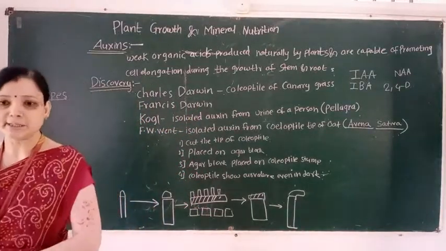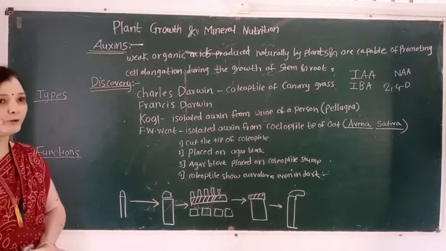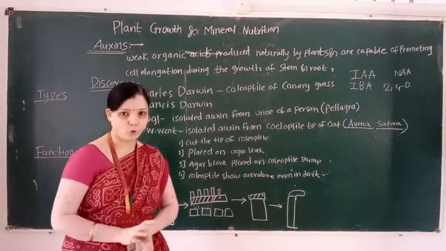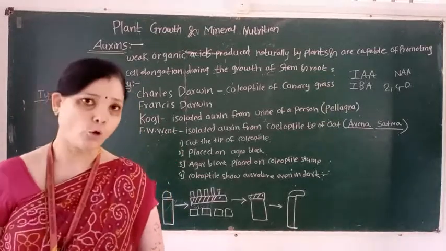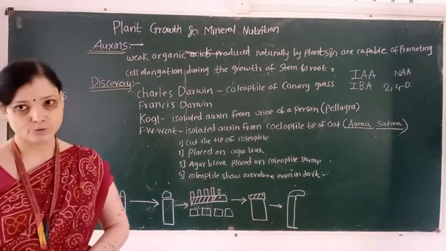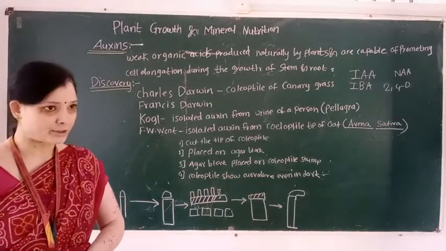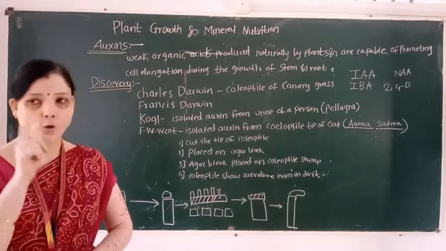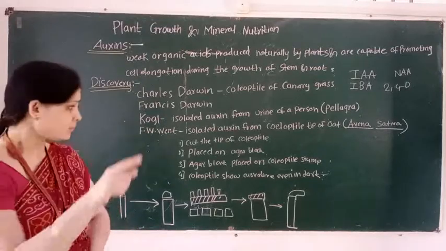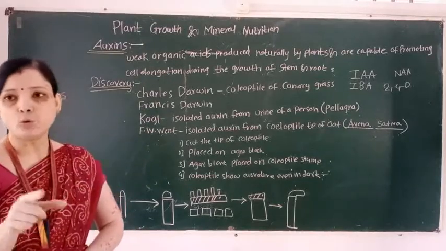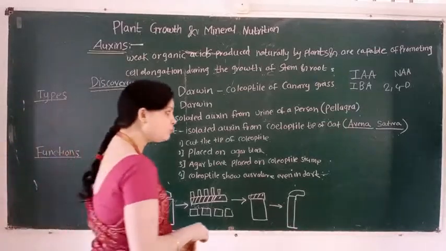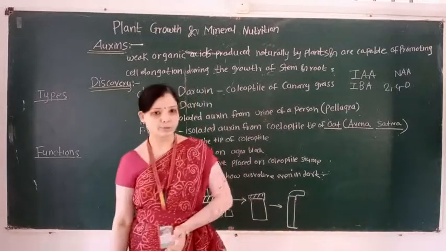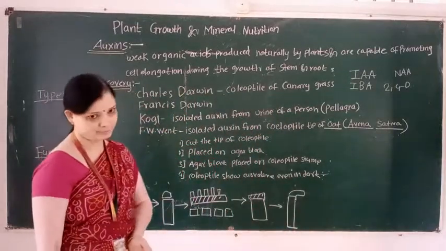Then the next scientist is F.W. Wendt. He isolated auxins from the coleoptile of the oat seedling. So here remember this pointer: F.W. Wendt isolated auxins from the coleoptile of the oat seedling. What is the botanical name of the oat? The botanical name of the oat is Avena sativa.